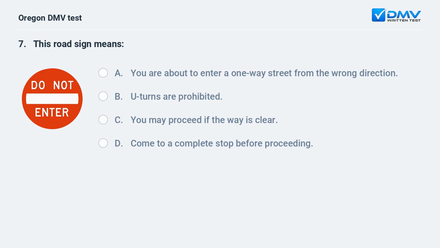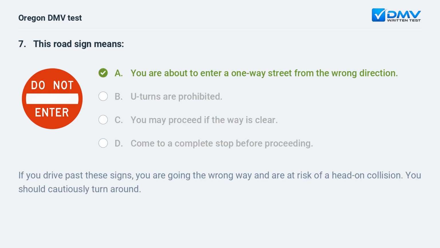This road sign means A. You are about to enter a one-way street from the wrong direction. B. U-turns are prohibited. C. You may proceed if the way is clear. D. Come to a complete stop before proceeding.